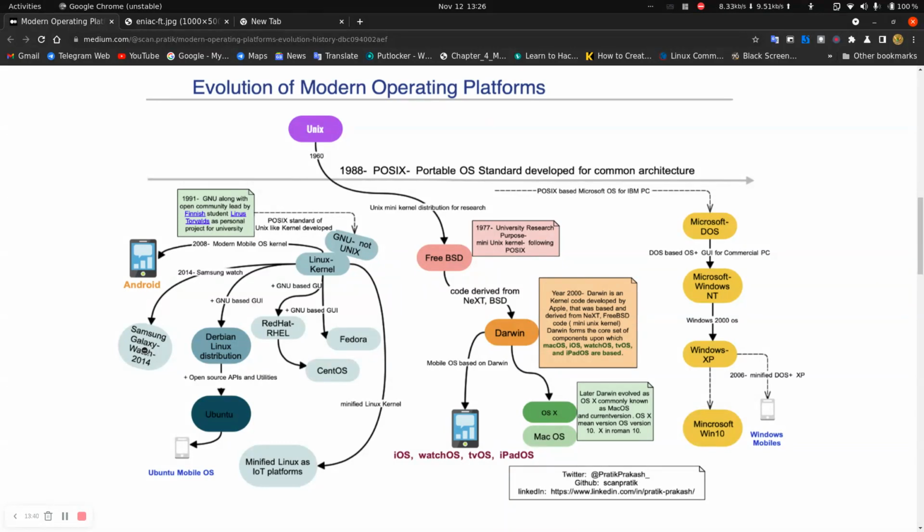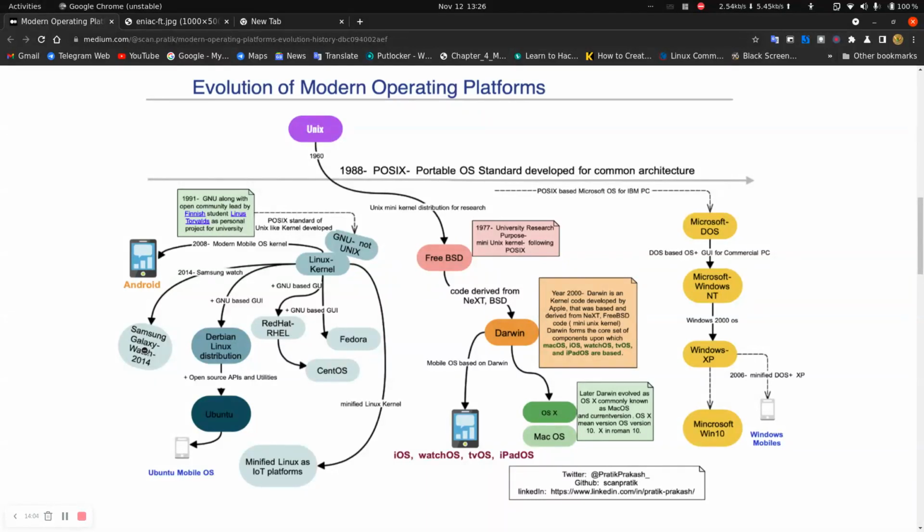So, Unix operating system organization. In a very general sense, Unix is divided into two components, the kernel component and the utilities. The kernel, which is critical to the operation of the OS, is loaded into the random access memory by the bootloader, where it remains memory resident for as long as the operating system runs.